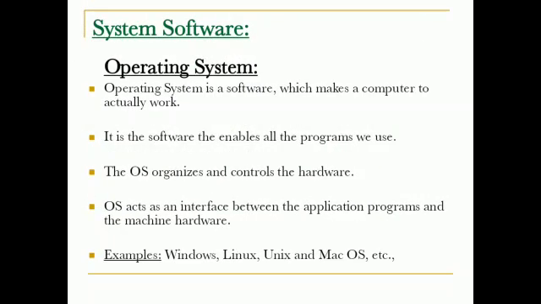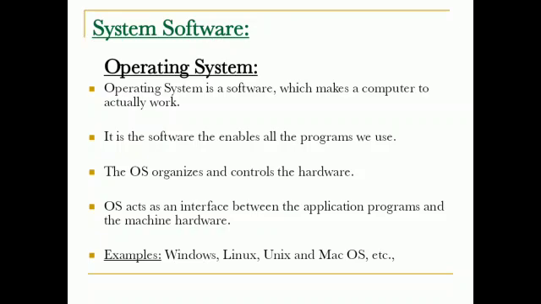Then we have to study about the operating system. The operating system is one of the software which makes a computer actually work. It is software that enables all the programs we use, like Windows and Linux, which we use in our daily life.